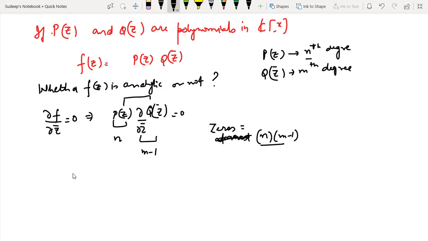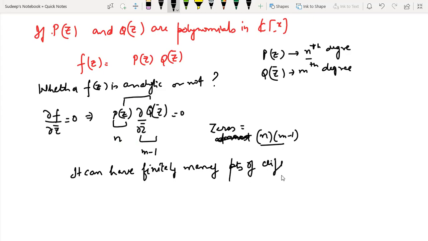So in fact, I would write that it can have finitely many points of differentiability. If it can have finitely many points of differentiability, what does it imply? It implies that f cannot be analytic. However, there is one possibility in which it can be analytic.